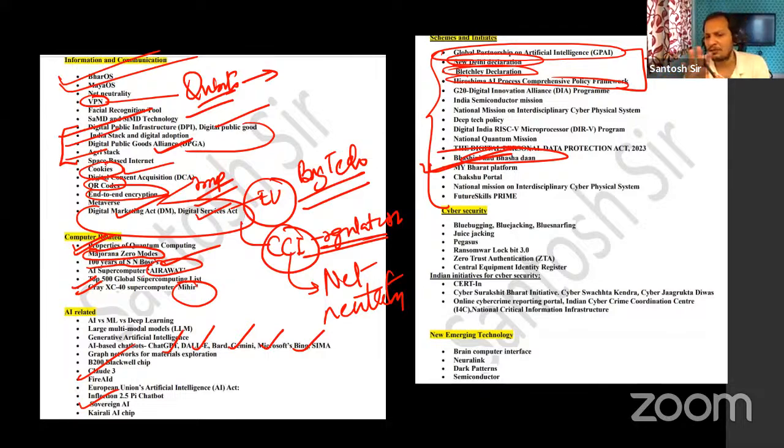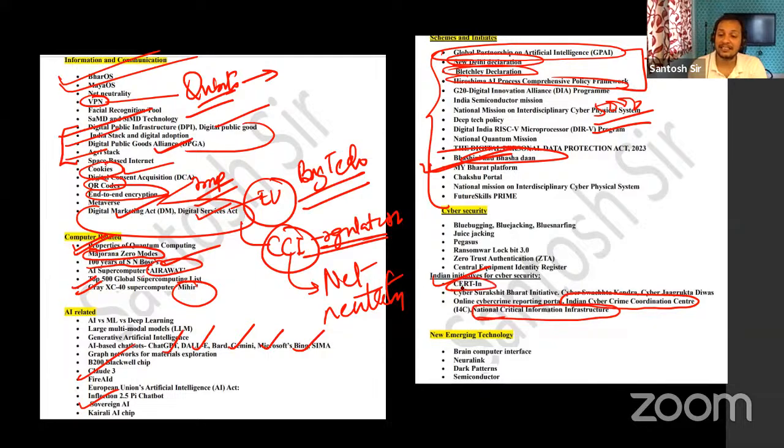Here what they do is that they play with ministries and they play with the funds. How much fund has been given? What is the budget? They play with that. Then, guys, internet security or cyber security is becoming a big problem. For that, the Indian Cyber Crime Coordination Centre, National Critical Information Infrastructure.